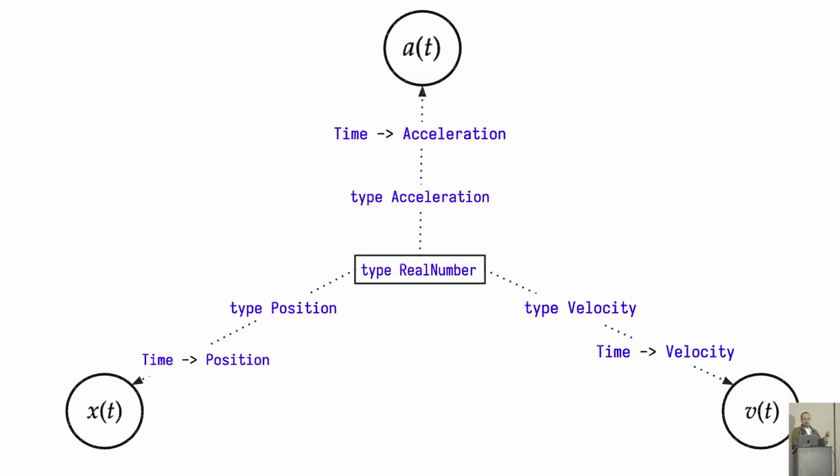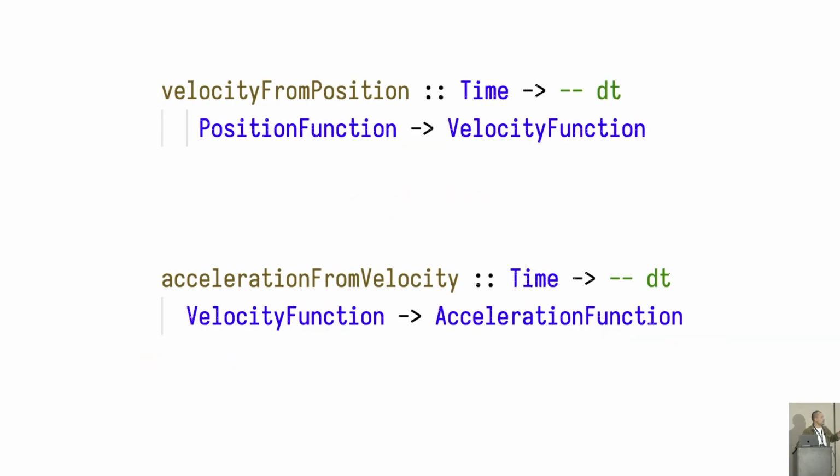Visually speaking, the compiler is representing the following. Everything's encoded in a real number: acceleration, velocity, position, and time. And the real interesting question is, how do you jump in between the endpoints? How do you go from a position function to a velocity function and move? And even more interesting, how do you come back? And the answer is arrows. And arrows in Haskell are functions. So describing the problem in types, we can start implementing the code.